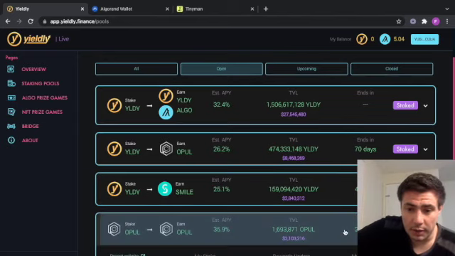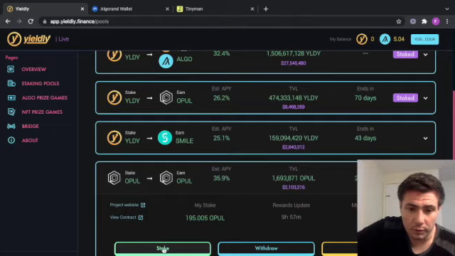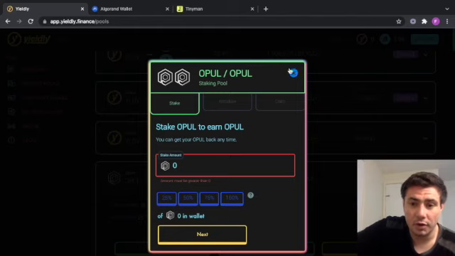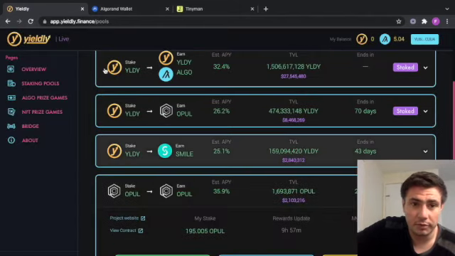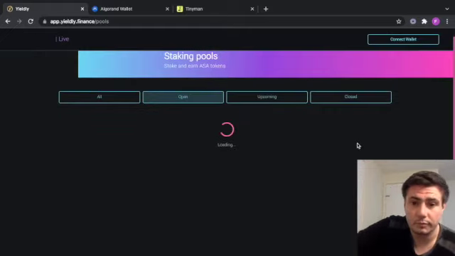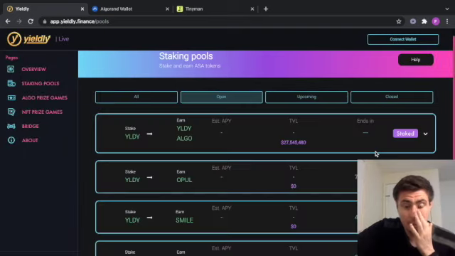So in this one, I want to increase my stake. So I'm going to click stake, and then click 100%. It says I have none. That's because I need to refresh the page. And it'll probably ask me to reconnect my wallet. Yeah, it's doing just that.